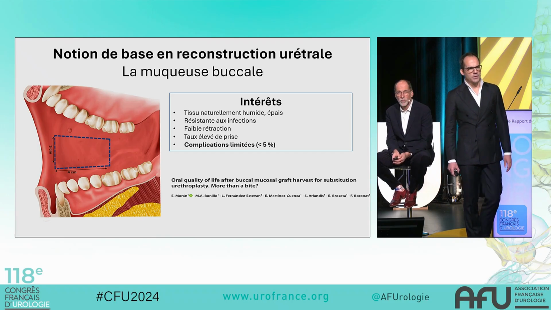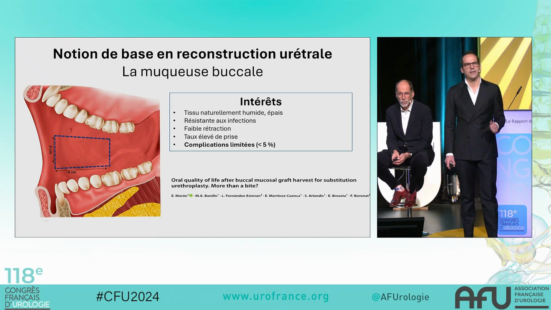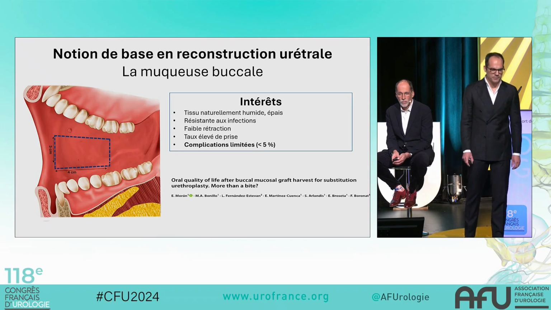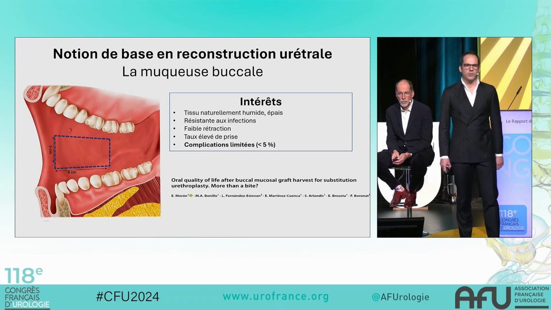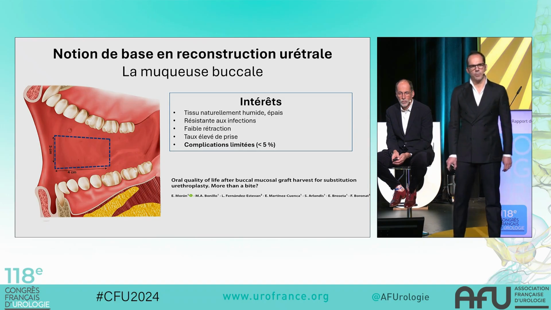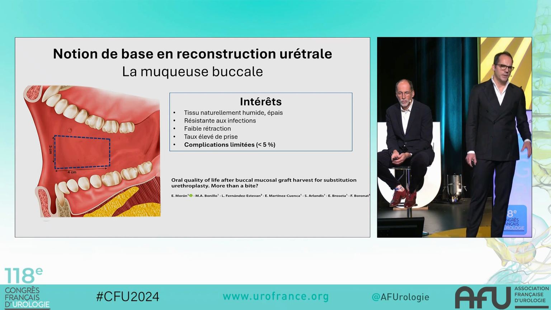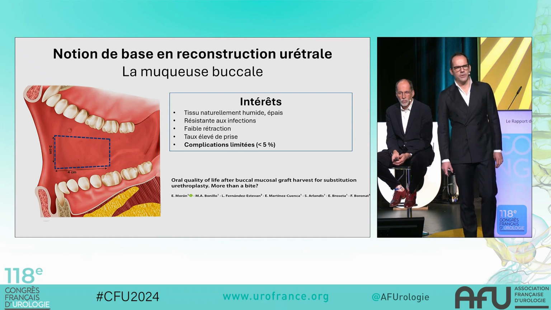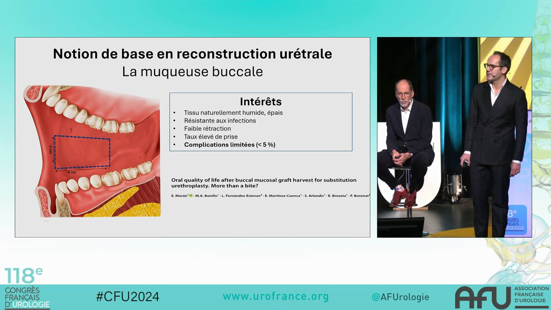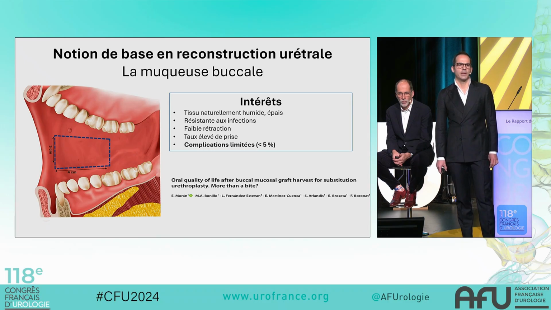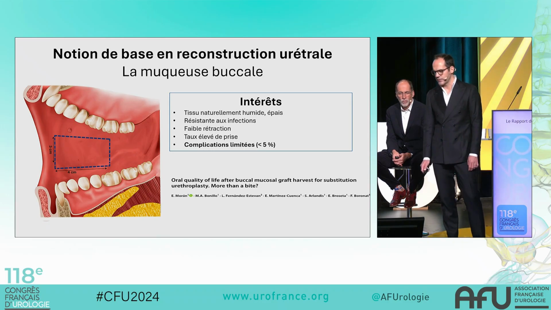Currently, the preferred tissue is buccal mucosa. Why? Because it is a moist tissue that resists the acidic pH of urine well. It has a high graft take rate and low contraction. The rate of complications related to this harvesting is also low. Thus, it has become the tissue of choice and surpasses the use of skin tissues that were previously used but whose results were less satisfactory. Moreover, with the increasing incidence of lichen, we will be able to use skin less and less in these reconstructions.